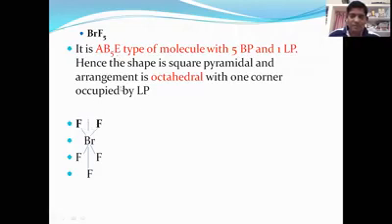How many lone pair and how many bond pair electrons are there? What is the central atom? This is bromine, the central atom. Then what is in back here? Fluorine. How many fluorine atoms are there? 1, 2, 3, 4, and 5. Five fluorine atoms are there. How many lone pair electrons are there? There is 1 lone pair.